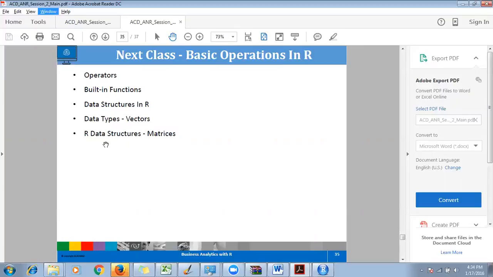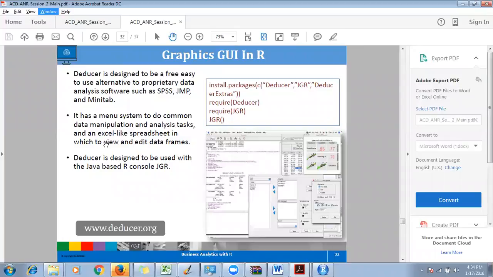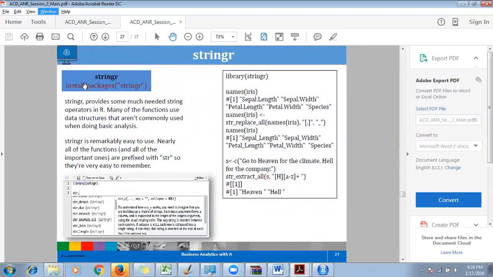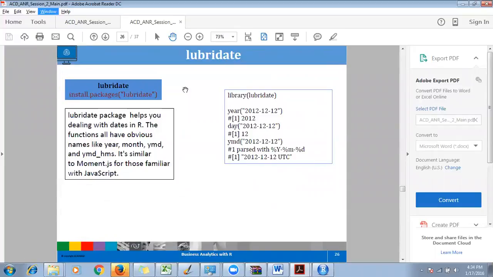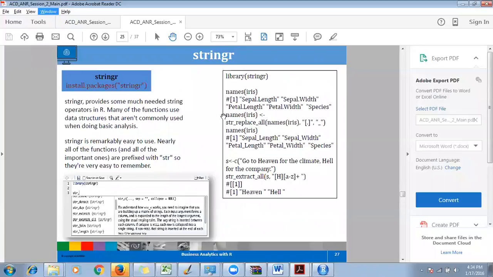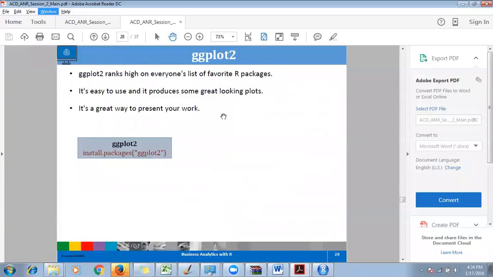Along with that, I'll give you some examples of the string R function. What does the string R function do? How do you use the lubridate function? Some of the functions which are easy for you to understand at that particular point of time. I'm going to introduce some of the key packages to you guys.